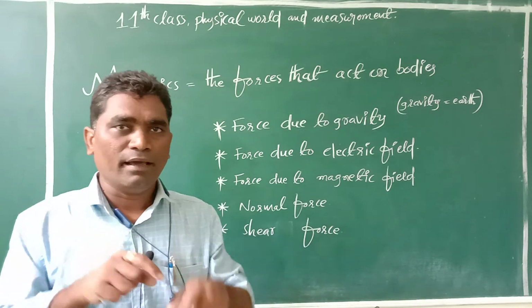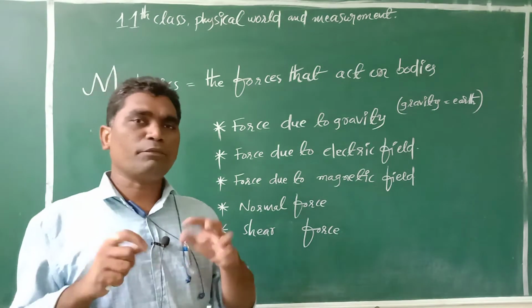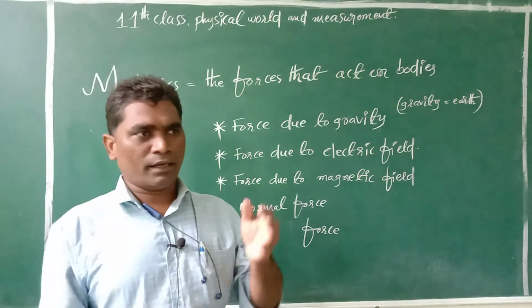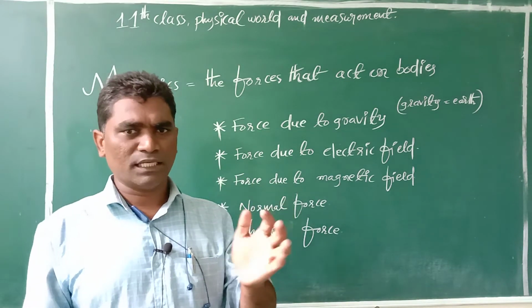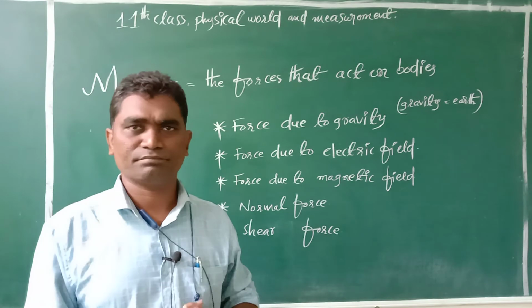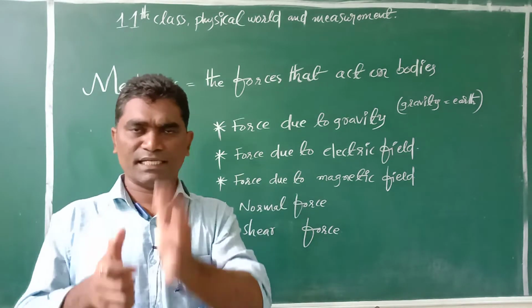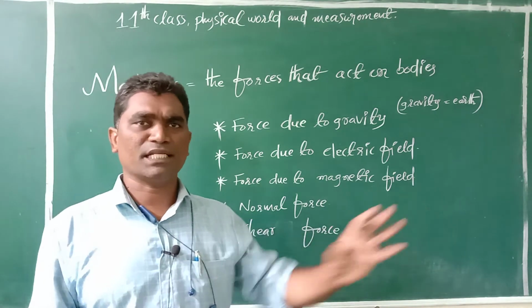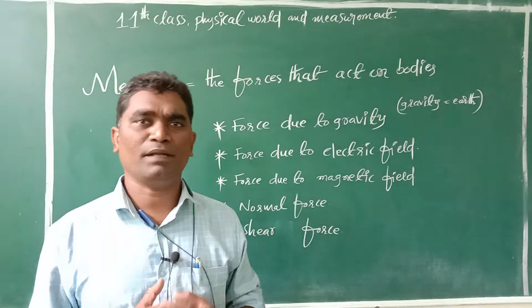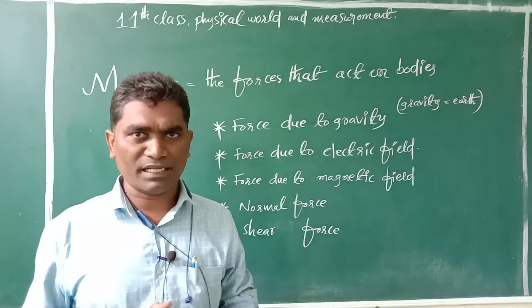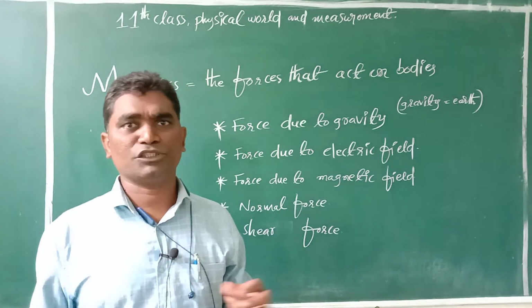Otherwise, you take two balloons and rub both against a sweater. When one balloon is rubbed against a sweater, the balloon is charged, and you take the second balloon also. Whenever the second balloon is rubbed against a sweater, what happens? The second balloon is also charged.